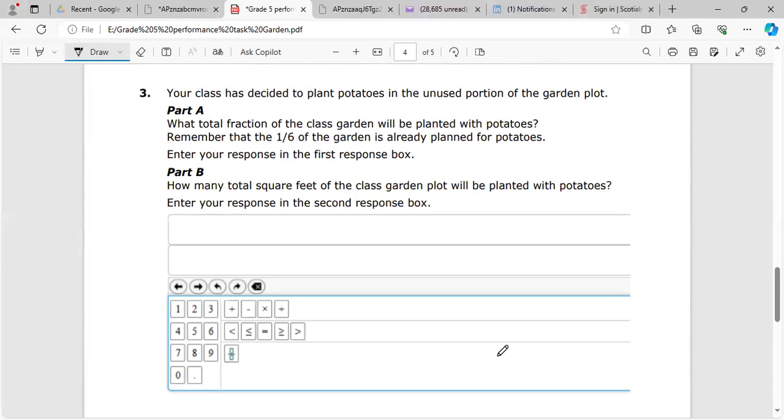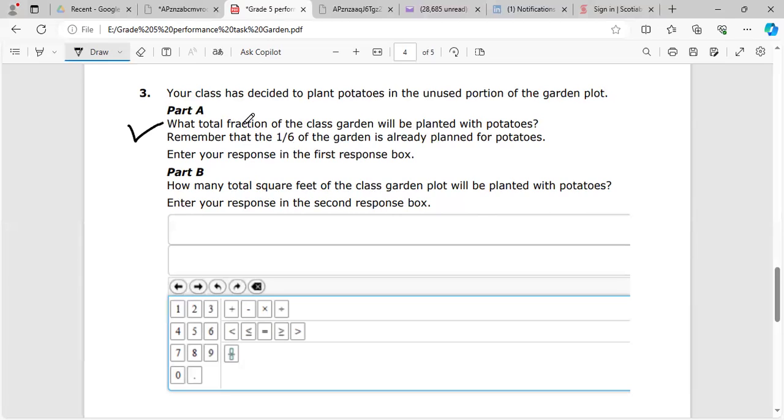Remember that 1/6 of the garden is already planned for potatoes. Part B: How many total square feet of the class garden plot will be planted with potatoes? Enter your response in the second response box. But let us do part A first. It says the total fraction of the class garden that will be planted with potatoes.